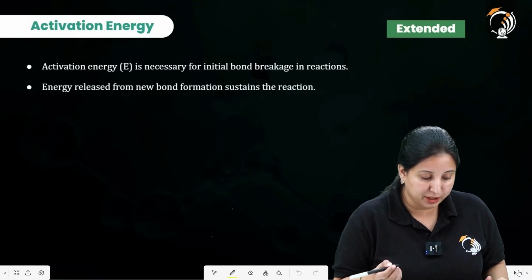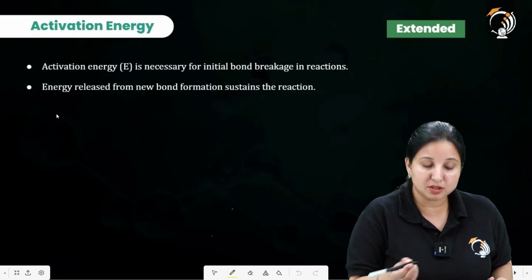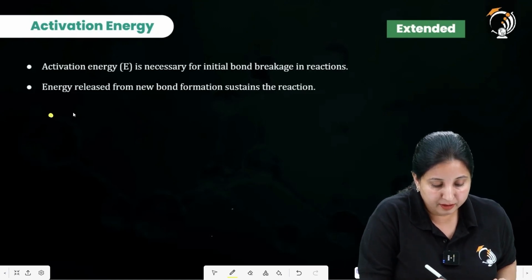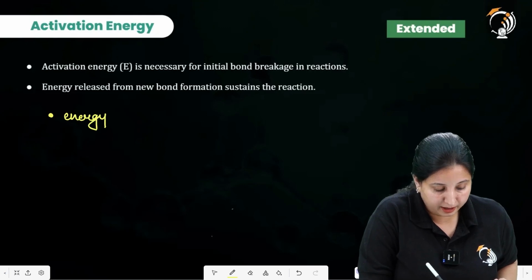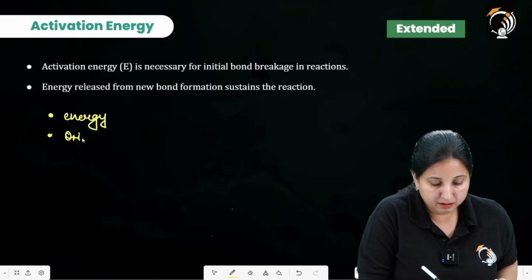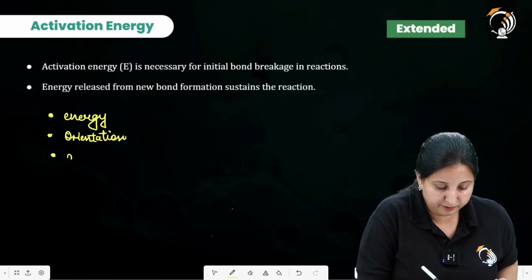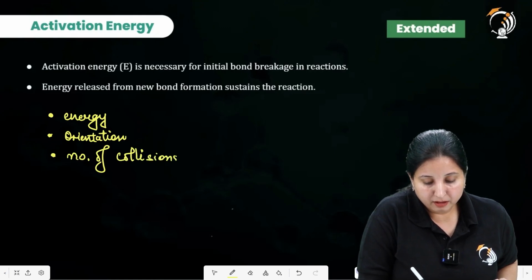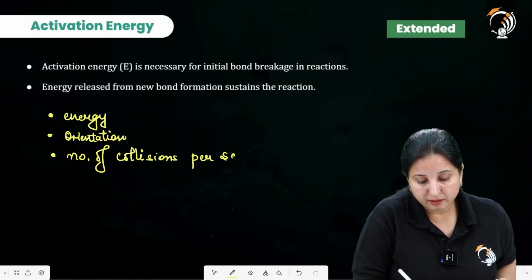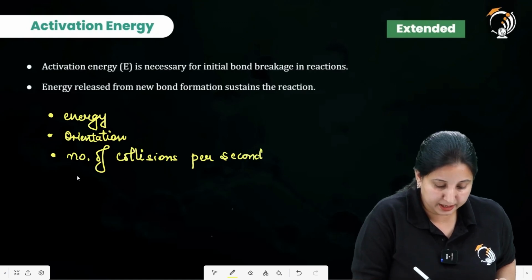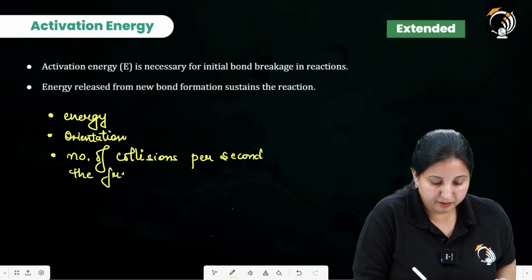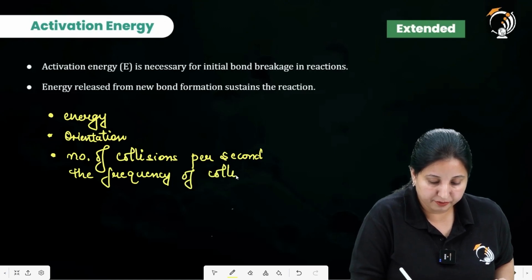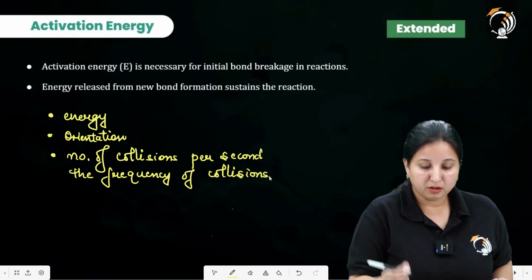And the number of effective collisions, or the success of the collisions, depends on the energy, the orientation, and the number of collisions per second, the frequency of collisions.